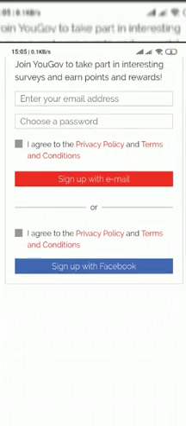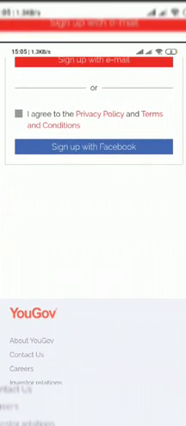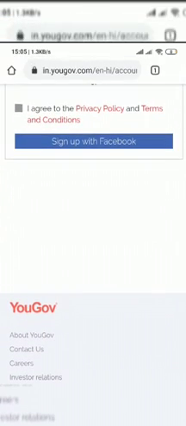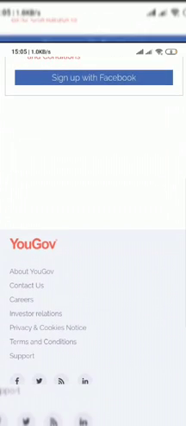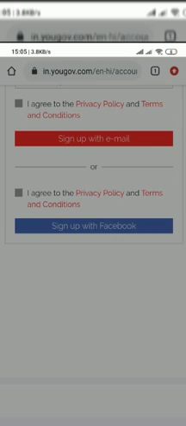If you want to sign up with Facebook, then you can see here below that here is the option for sign up with Facebook. You can sign up here with your Facebook account.